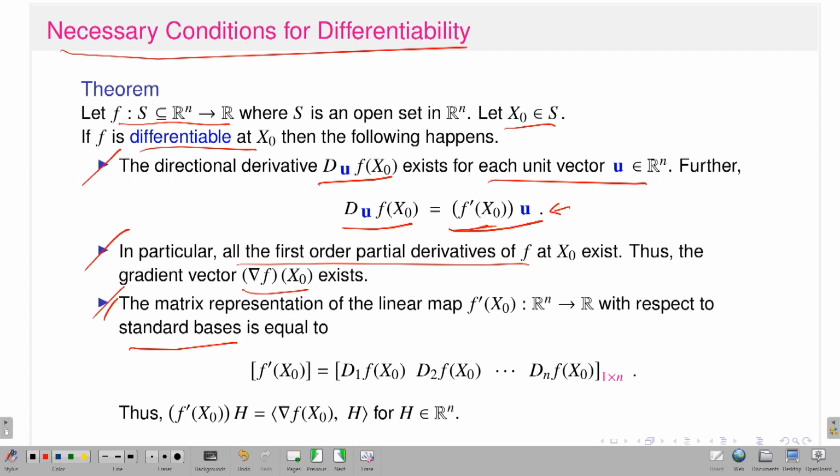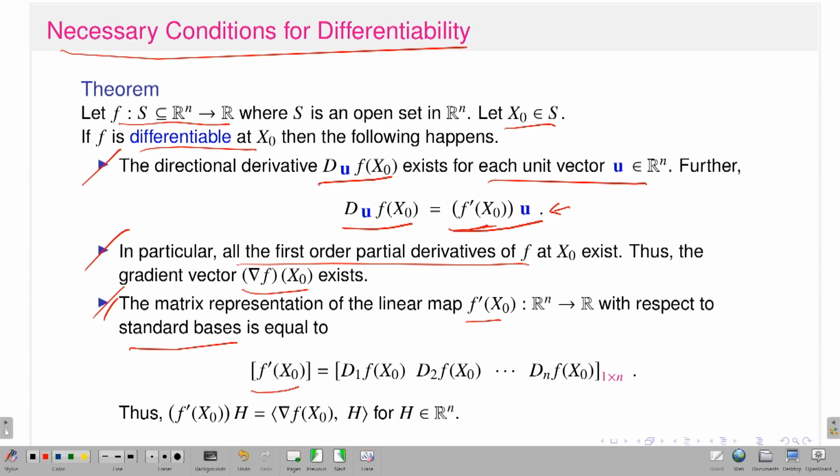Standard basis means Rn has a basis e1, e2, ..., en, where in e1 the first component is 1 and the rest are 0, in e2 the second component is 1 and the rest are 0, and in en the nth component is 1 and the rest are 0. With respect to these vectors it becomes an orthonormal basis. With respect to that basis, what will be the matrix representation of the linear transformation f prime at x naught? Since it is a linear transformation from Rn to R, the matrix representation would be a 1 cross n matrix, that is, a row vector. So, what would be the components?